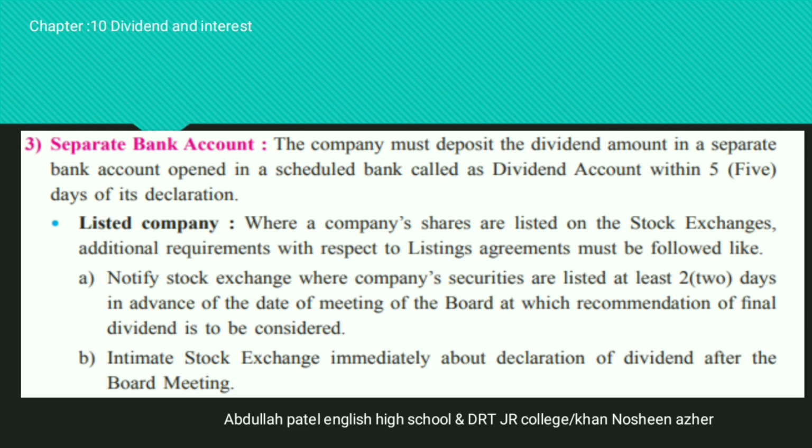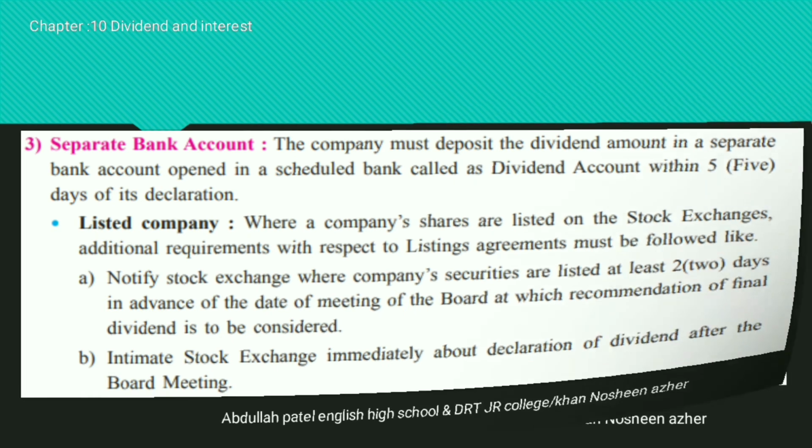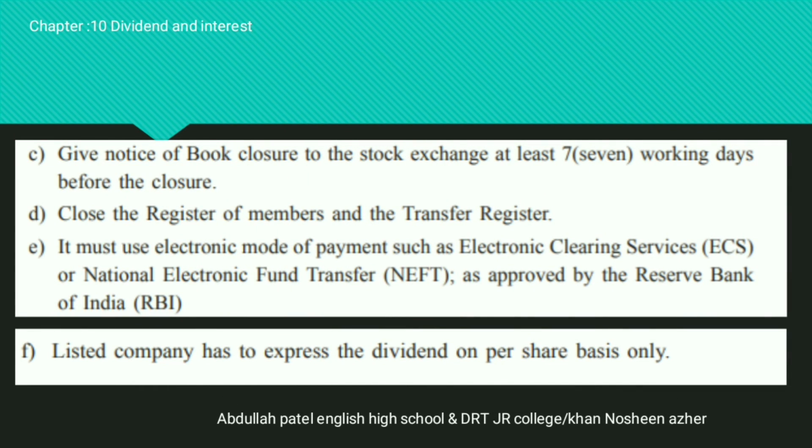B point, intimate stock exchange immediately about the declaration of the dividend after the board meeting. That means the particular company have to inform to the stock exchange about the passing the resolution, about the recommendation and the decision of the board meeting which has been taken related to the dividend amount. Next point, give notice of book closure to the particular stock exchange at least 7 working days before the closure. D point, close the register of the member and the transfer register.